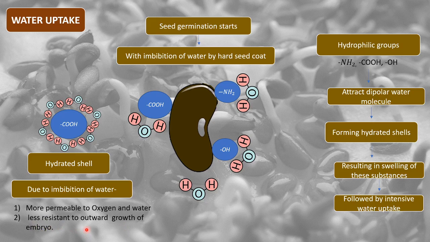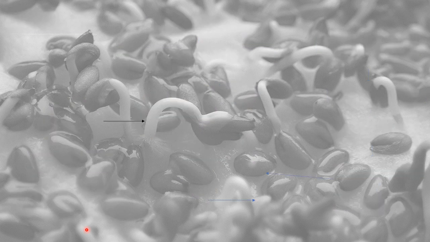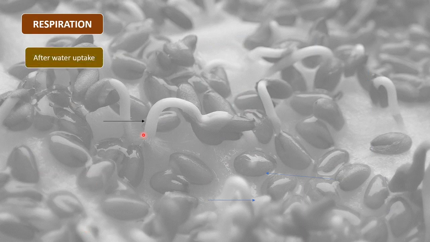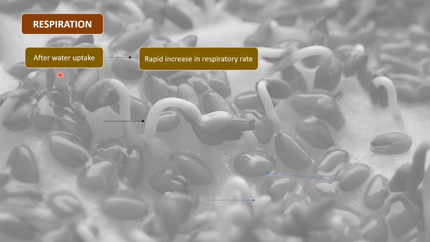So this is about water uptake. This is the first phase, where the seed has to take in water, imbibe water, to swell and to perform all other metabolic activities. Now we move towards the understanding of respiration. After water uptake, the first phase is over. That means the water has been taken in. After water uptake, there is a rapid increase in respiratory rate.